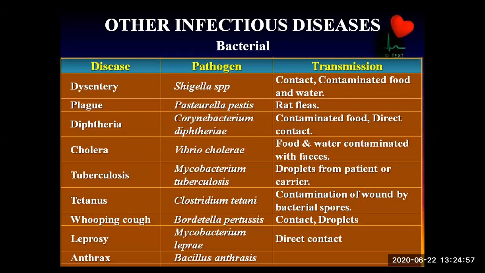Dysentery: Shigella species is the pathogen. Transmission is by contact and contaminated food and water. Plague: Pasteurella pestis, transmitted by the rat flea.